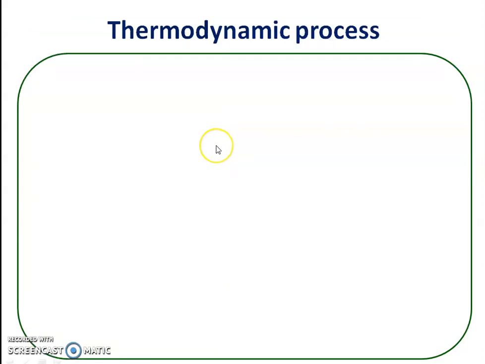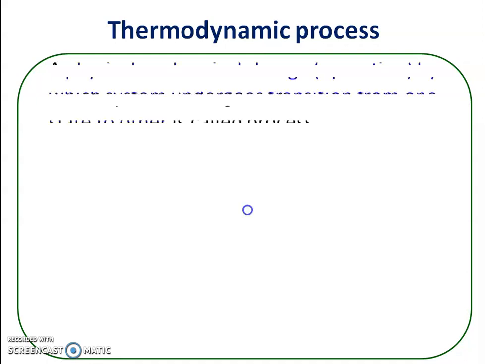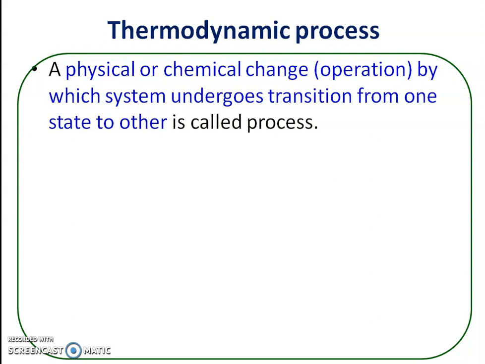Now the next thermodynamic term is the process, thermodynamic process. What do you mean by thermodynamic process? It is a physical or chemical change by which a system changes from one state to another state. Physical or chemical change, or it is called an operation. And by doing such an operation, when there is a change in position of the system from one state to another state, then that is called a process.